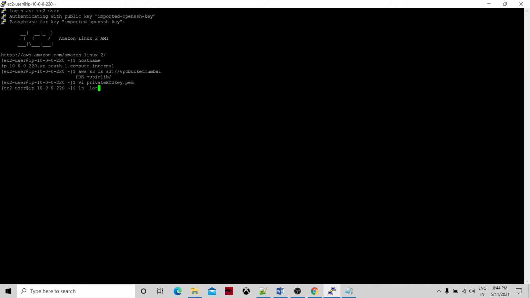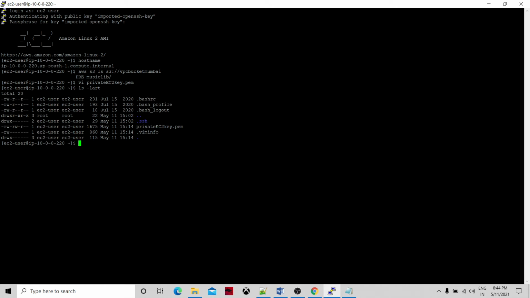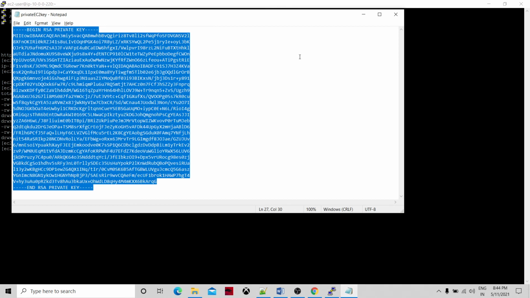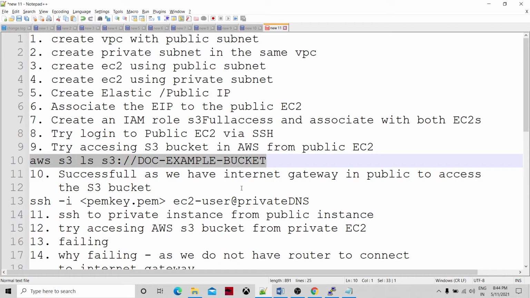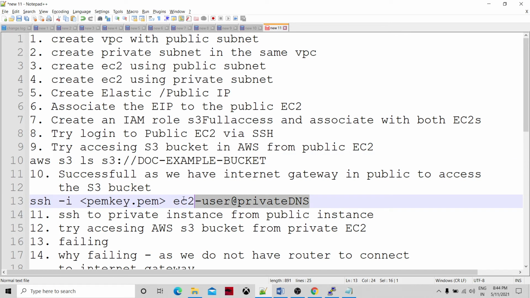Let's see, do we have the file? Yes. chmod, let's give some permissions, only execution permissions. Now we will try to log in. So let's prepare another one. I have a command.